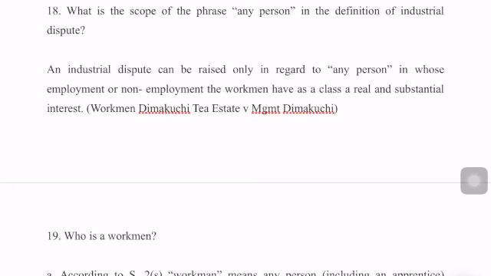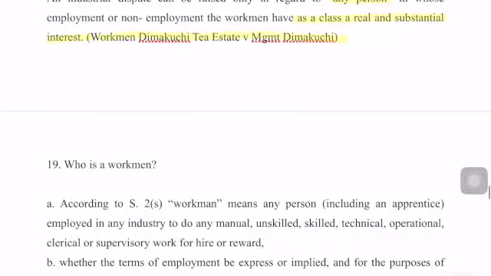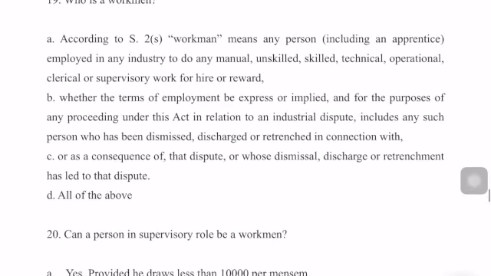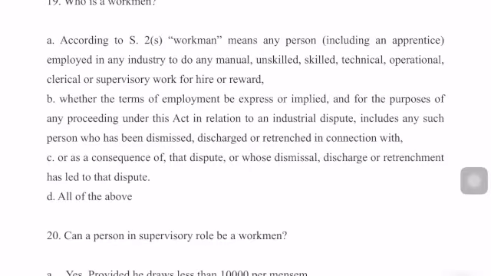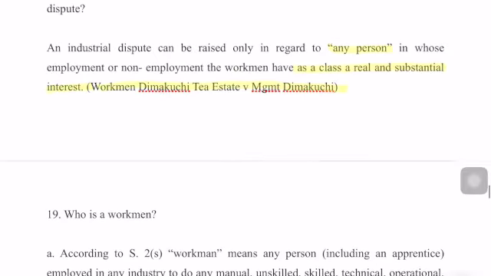What is the scope of the phrase any person in the definition of industrial dispute? An industrial dispute can be raised only in regard to any person in whose employment or non-employment the workmen as a class have a real and substantial interest. This was laid down in the case of Workmen of Dimakuchi Tea Estate versus Management of Dimakuchi. This case relates to industry, about direct and substantial interest in business, and it talks about the existing relationship between the employer and the employee. So this is an important case of industrial dispute. You can read a gist about this case, and in this case the phrase any person was laid down.